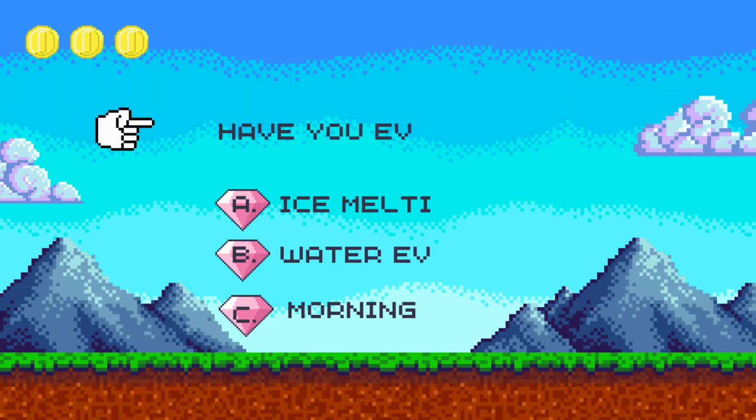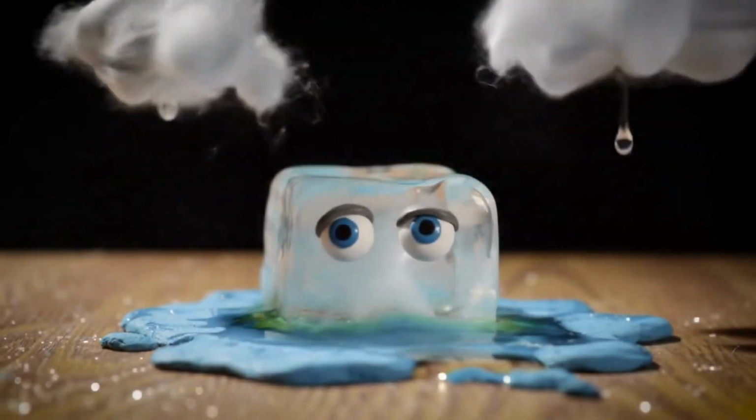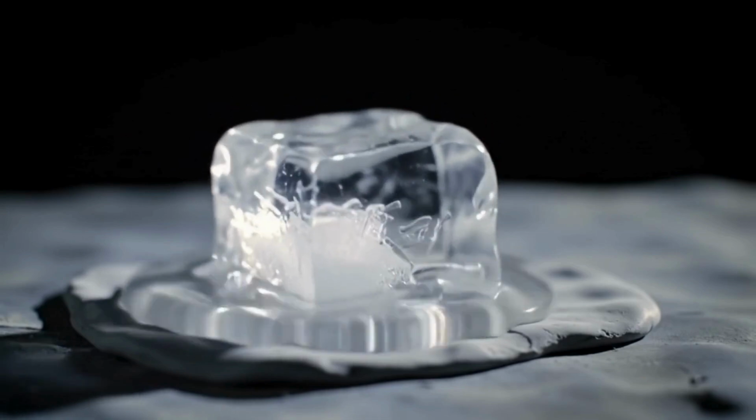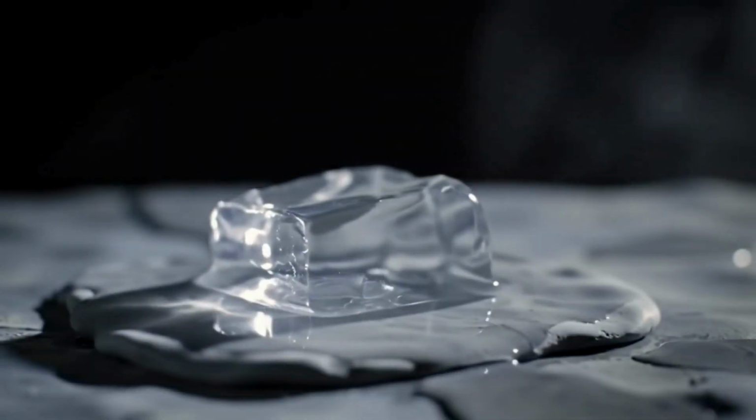Okay, great! These are all examples of changes in state of matter. A change in state is the process by which a substance changes from one form to another, such as solid to liquid, liquid to gas, and so on.